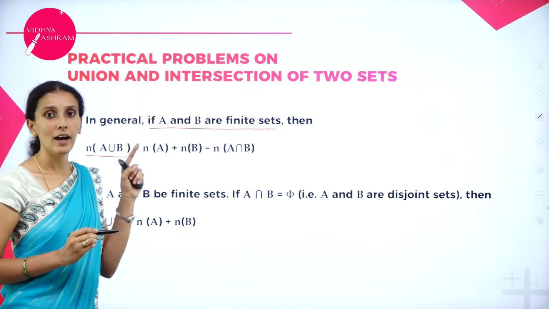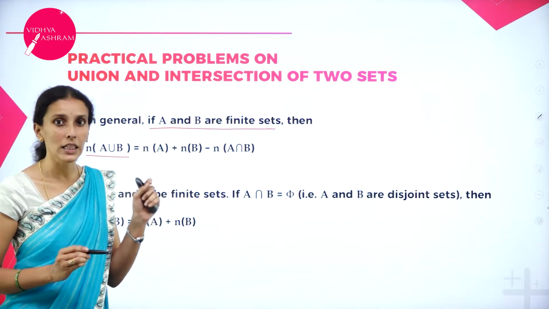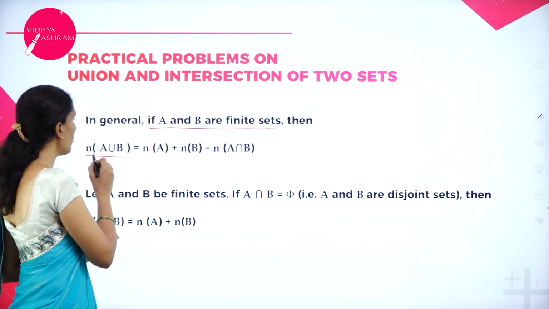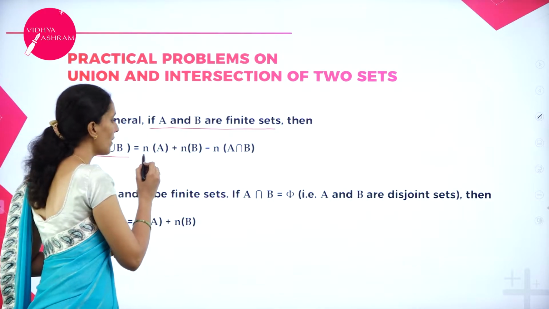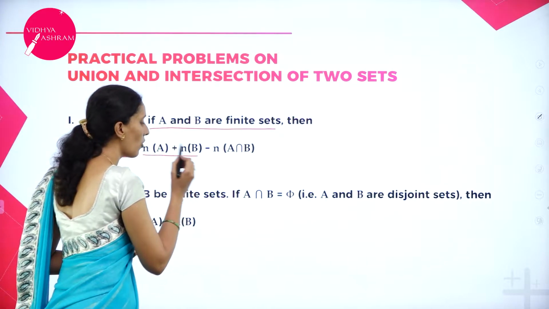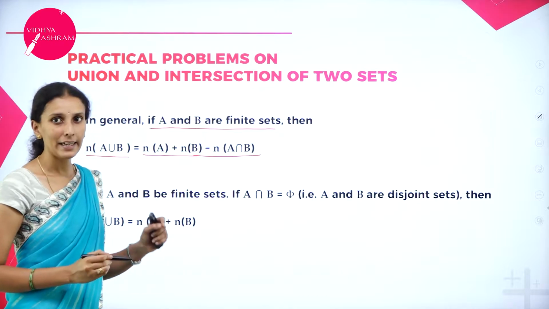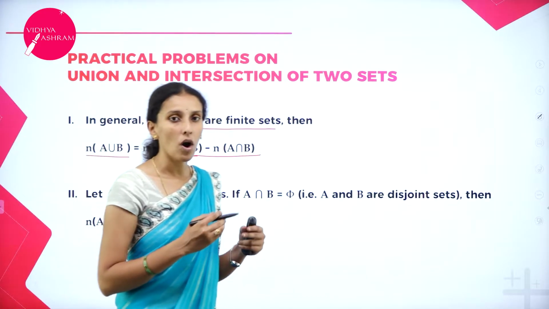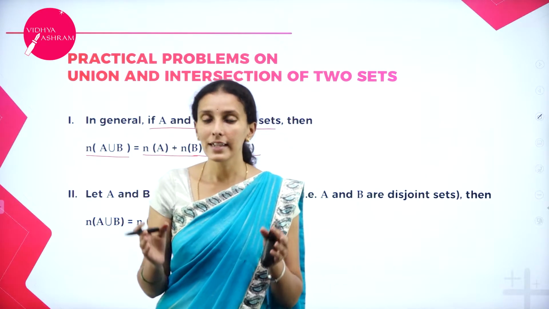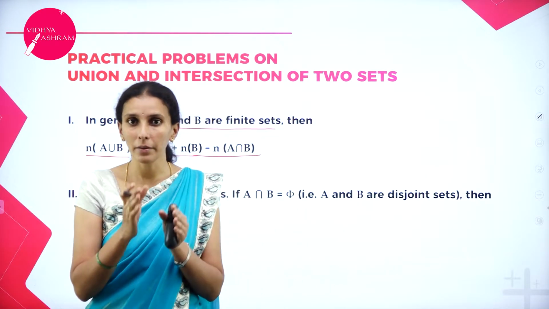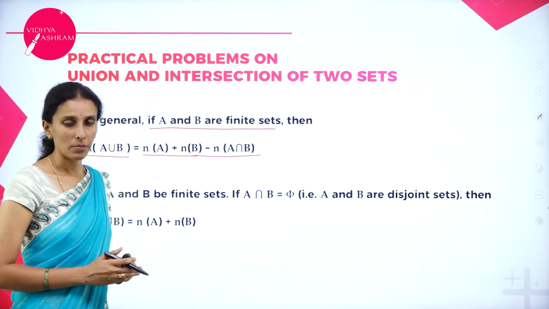Then number of elements in A union B. N represents the cardinality. Cardinality means number of elements in the given set. So the number of elements in A union B is equal to number of elements in A plus number of elements in B minus number of elements in A intersection B. So if you want the number of elements in A union B, then you have to take the sum of all elements of A and B, then subtract the elements in A intersection B.